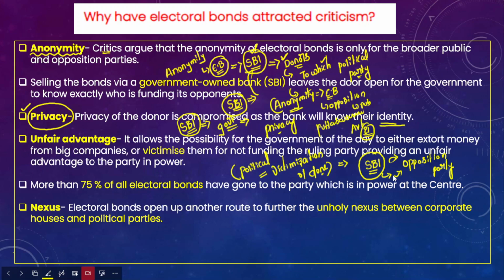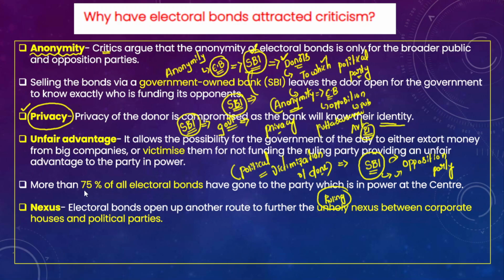Therefore, those who have contributed to the ruling party get an unfair advantage while investing or setting up new manufacturing units, and in government policies. Why?